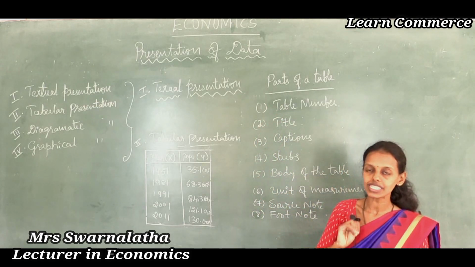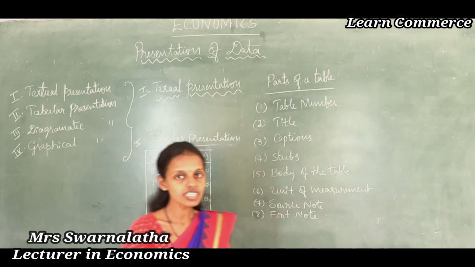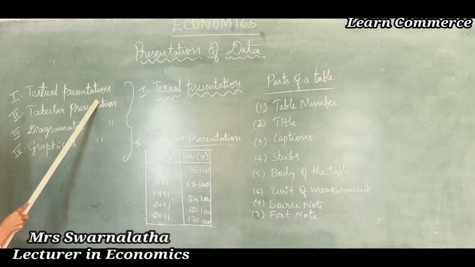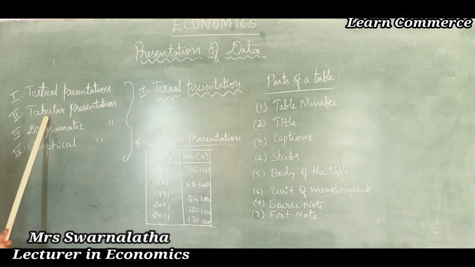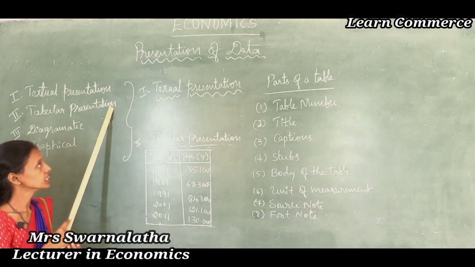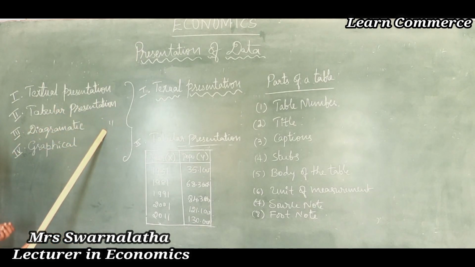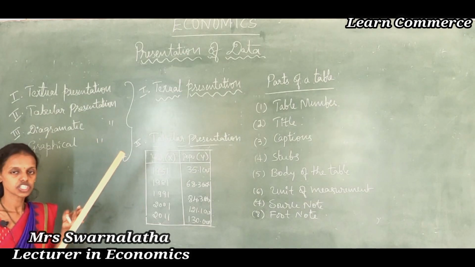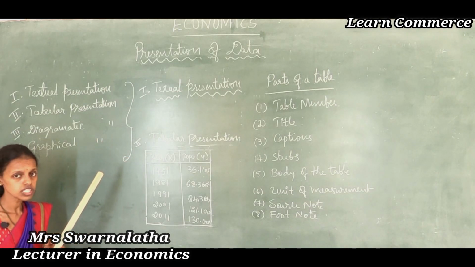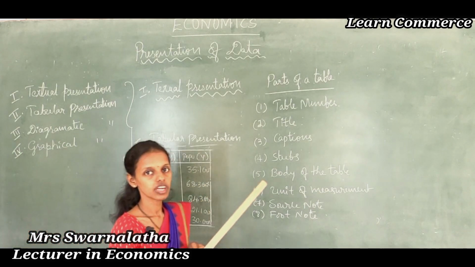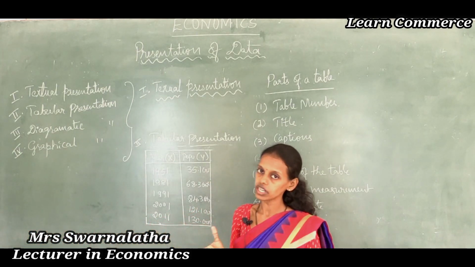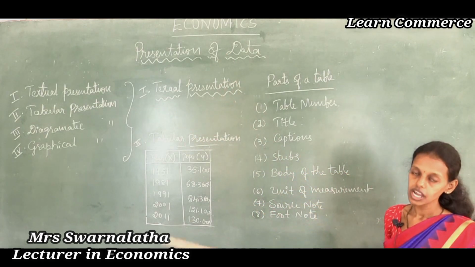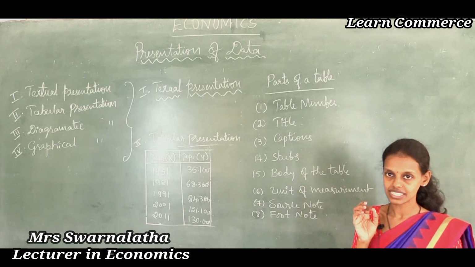There are mainly 4 methods of presentation of data, students. The first main method is textual presentation of data. The second one is tabular presentation of data. The third one is diagrammatic presentation of data. The fourth one is graphical presentation or graphical representation of data. Once we have collected the data and organized it, we present that data in a particular form.